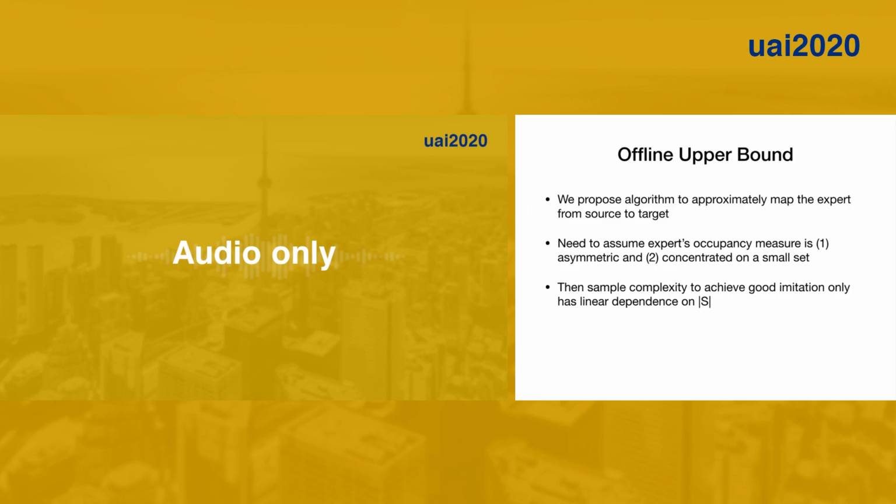So we have two main results. For the offline setting, we have an upper bound based on an algorithm to approximately learn this bijective mapping. And once you have an approximation of that bijective mapping, you can approximately map the expert from the source to the target. So in order for this to work, we have two main assumptions to make this feasible.